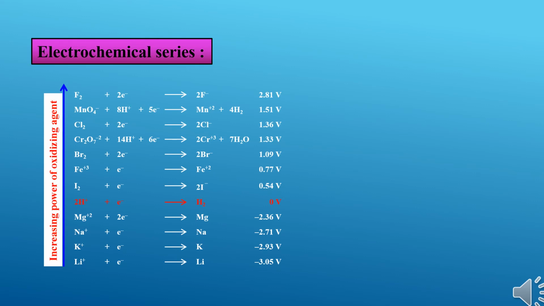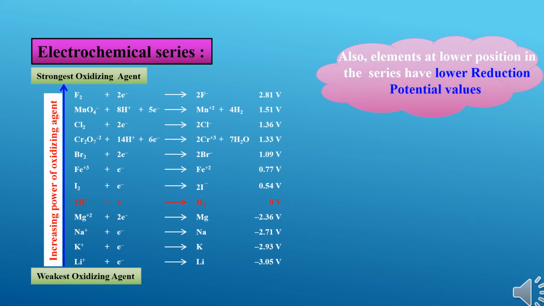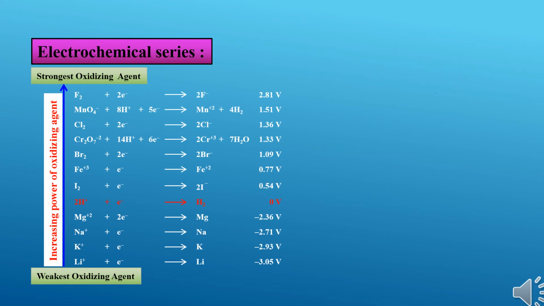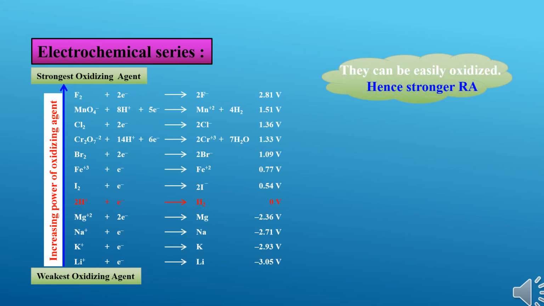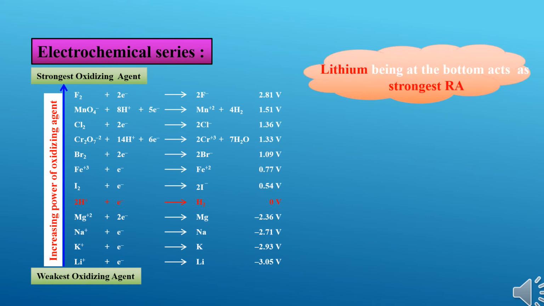And here if you see this electrochemical series, from bottom to top there is an increase in the power of oxidizing agent, and at the bottom side it is the weakest oxidizing agent, and at the top is the strongest oxidizing agent. Also, elements at lower position in the series have lower reduction potential values, so they will be having higher oxidation potential. They can be easily oxidized, hence they are stronger reducing agents. Lithium being at the bottom acts as the strongest reducing agent.